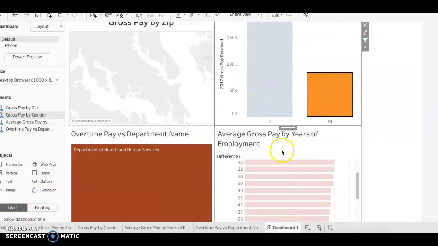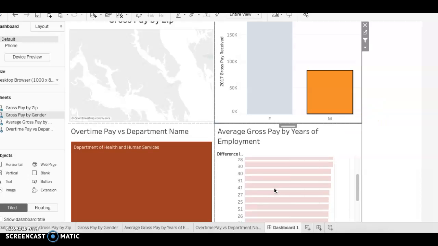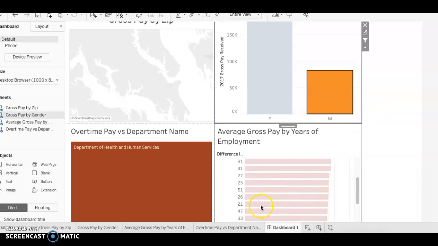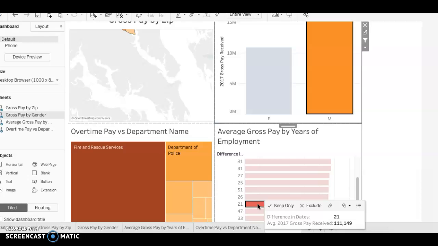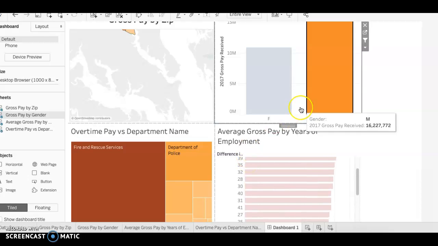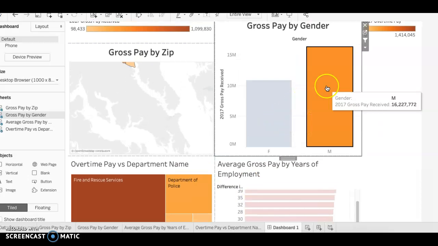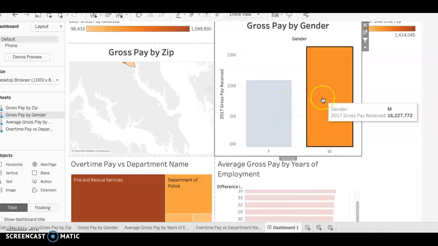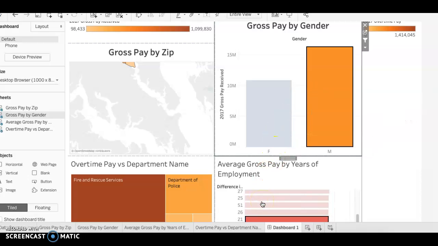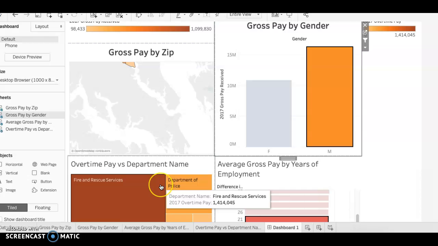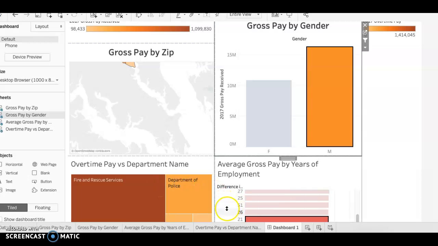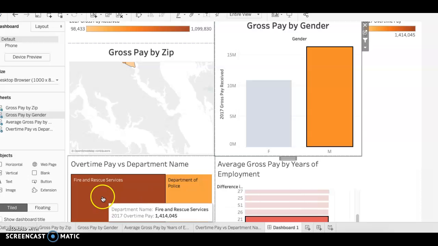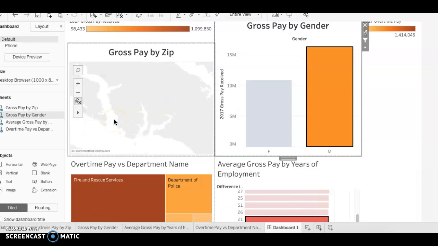When I click on the amount of years, such as 21, you can see that the female to male ratio, males outweighed the gross pay received in 2017 for 21 years, and the most amount of overtime pay in the department for employees working 21 years is the Fire and Rescue Services.